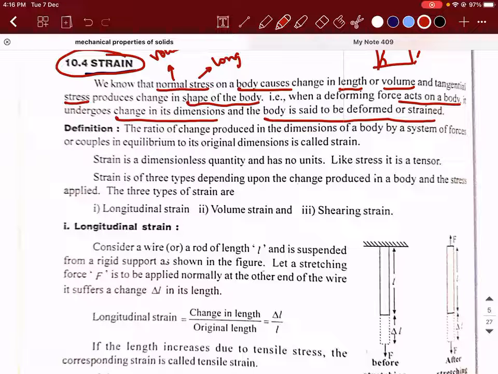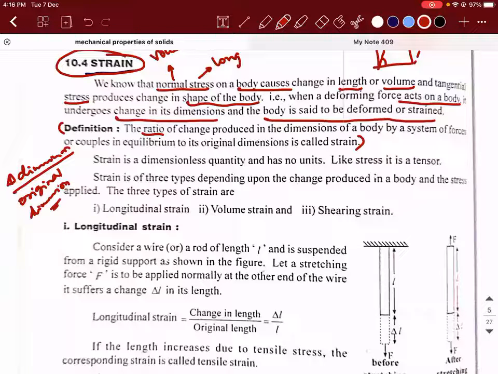To define that strain, we have given a technical definition. If you take the ratio of the change in dimension with respect to the original dimension, delta dimension divided by original dimension, then this particular physical quantity is what is called strain.